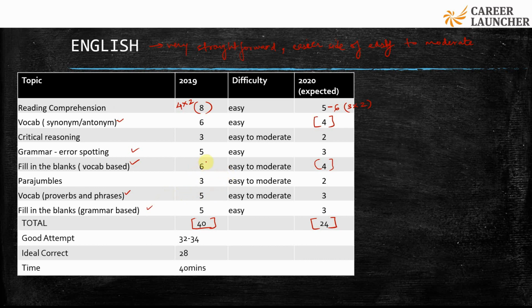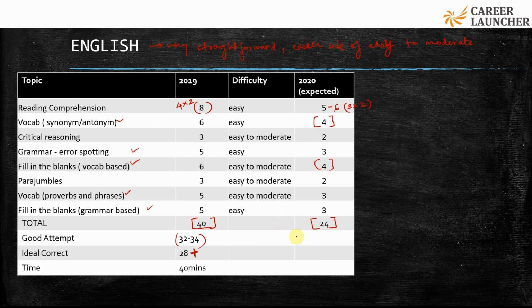based questions have been easy, on the easier side. Critical reasoning has been slightly easy to moderate, para-jumbles are easy to moderate, and the only other area which is easy to moderate is vocabulary. So I believe this is more on the easier side, and if we just see, in the 40 questions, a 32 to 34 used to be a good attempt, and at least a 28 would be a good score in this section in the earlier format.